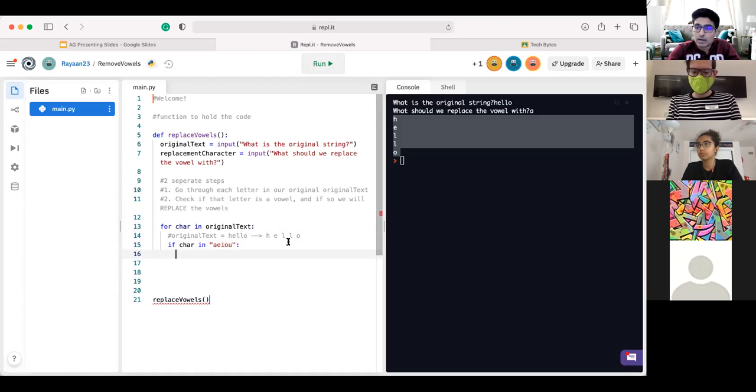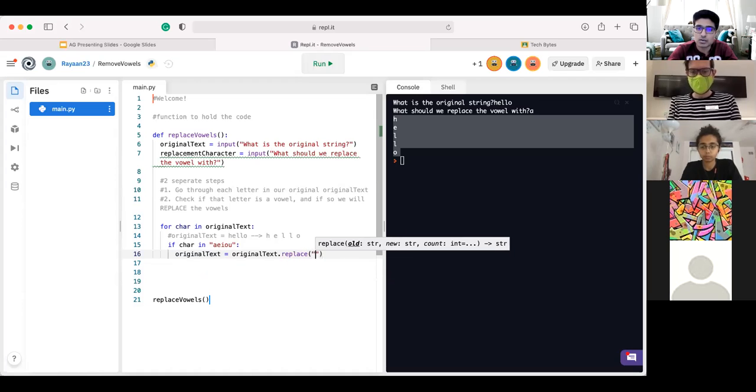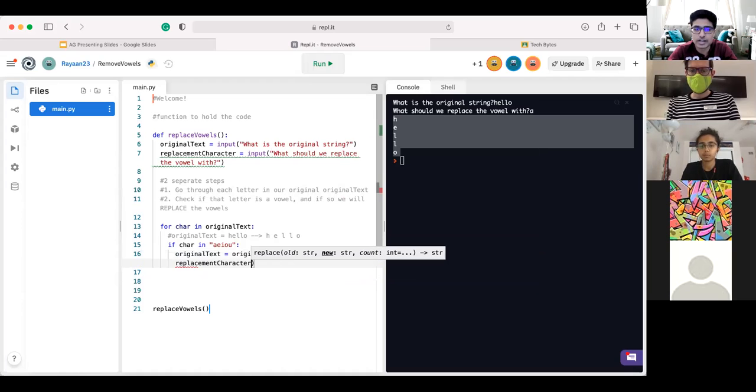So like I was saying, we got one final step, that being actual replacement. So what I'm going to do is say the original text variable is equal to the original text dot replace. And like we just saw, we got to go out with the old and in with the new. The old is going to be the vowels we are currently looking at, so the character we're looking at, and then replacing it with the replacement character the user has specified.